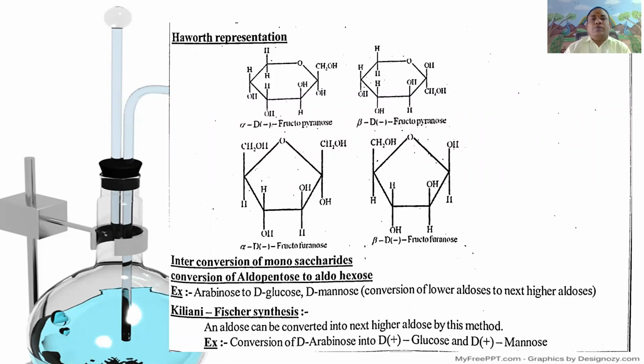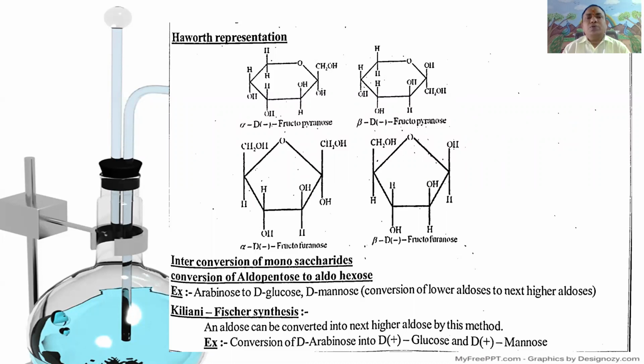Fructose forms two isomeric pyranose forms, that is fructosides: alpha-D-fructopyranose and beta-D-fructopyranose. Here pyranose means a six-membered ring. The alpha-D-fructopyranose and beta-D-fructopyranose are anomers.